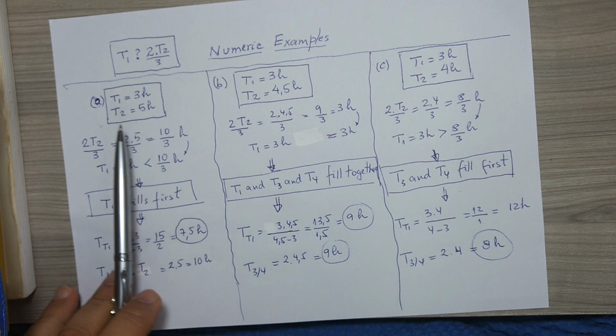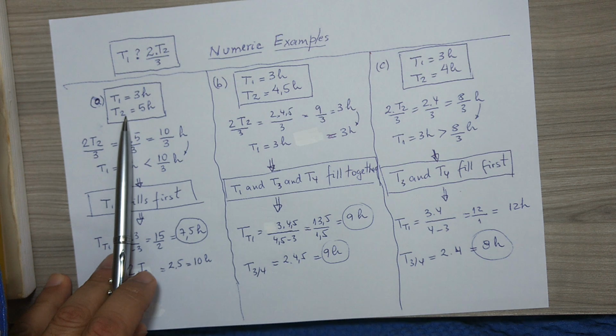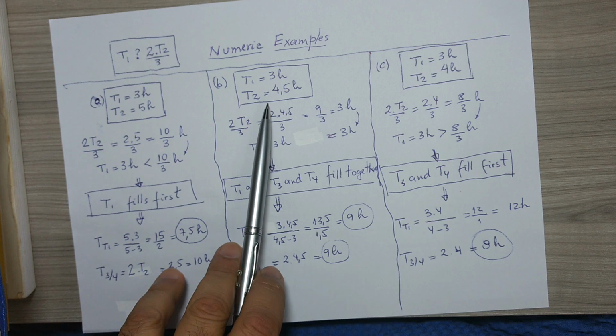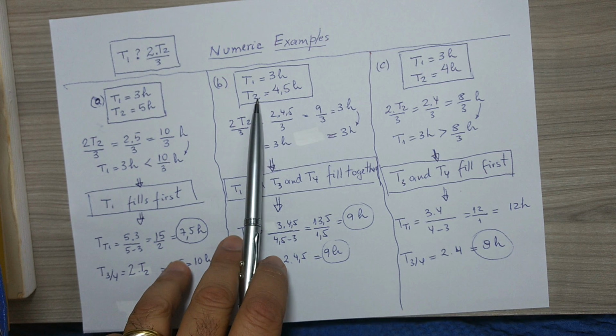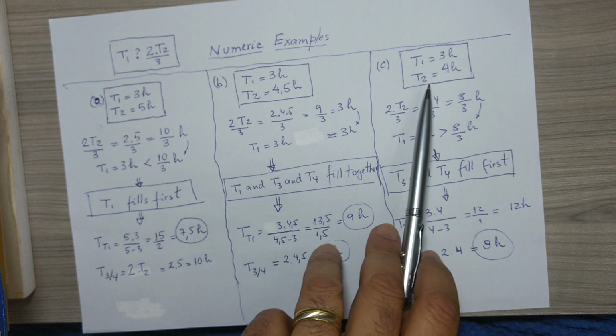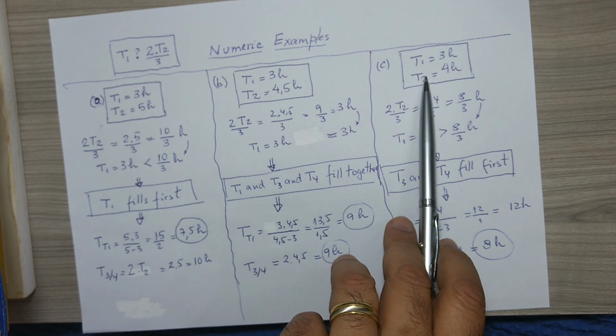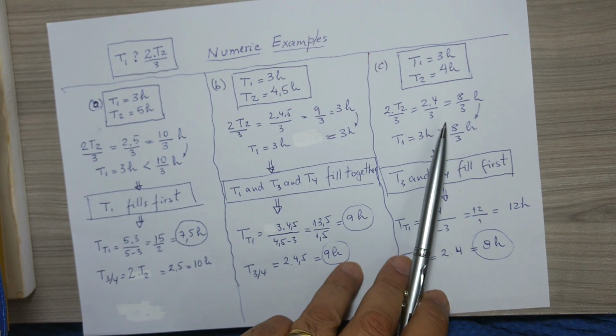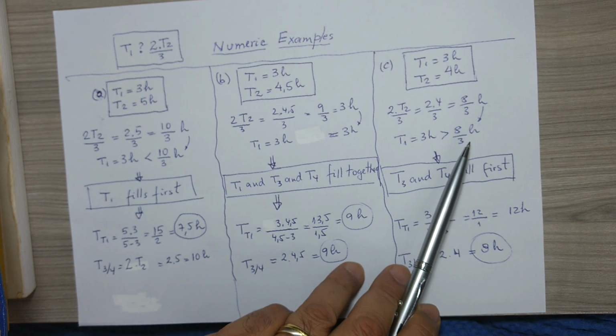In the first one, example A, the time T2 is 5 hours. In example B, T2 is 4 hours and a half. And the last example, example C, T2 is 4 hours. T2 is the time that the drain would drain tank number 1.